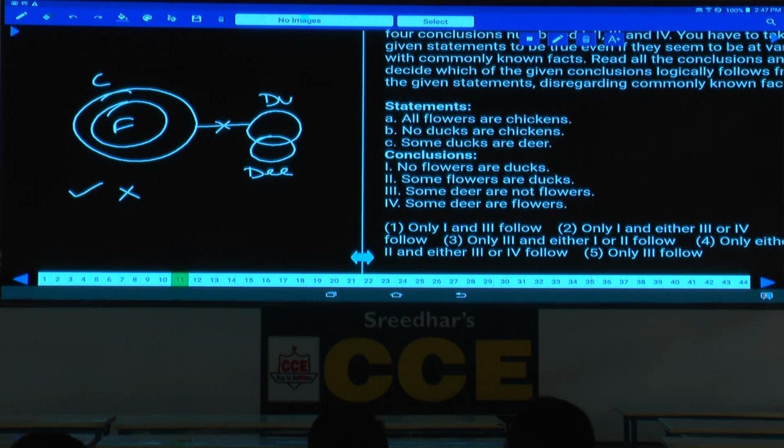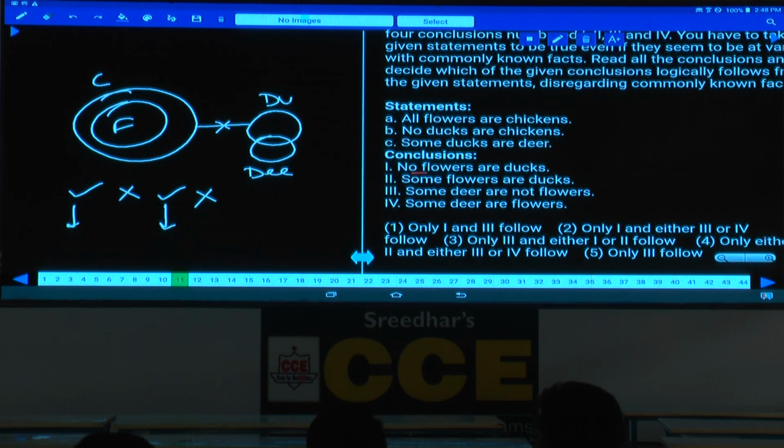No deer is a flower. Some deers are not flowers is also true. Some deer are flowers is false. Out of these 4 conclusions, only the first and the third conclusions followed. And these 2 are negative conclusions.